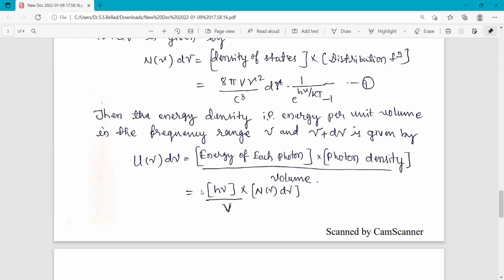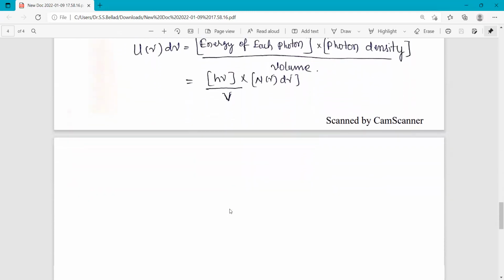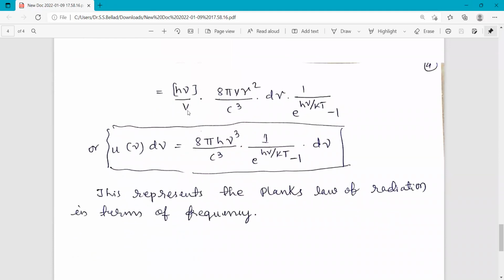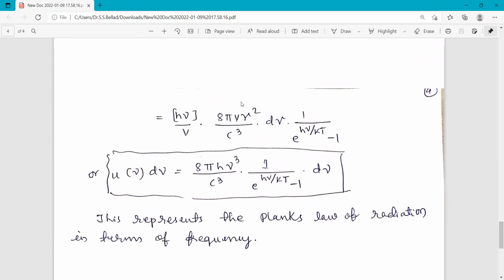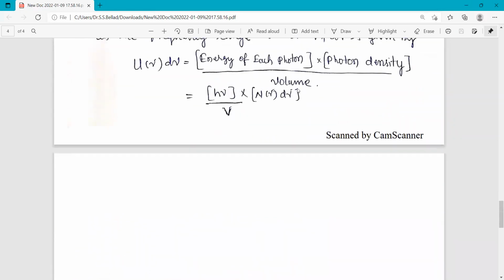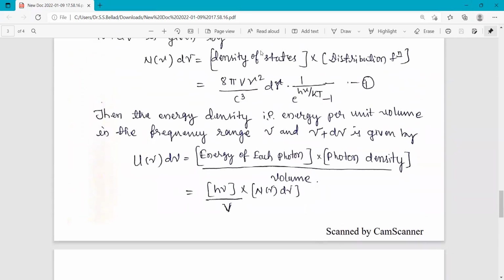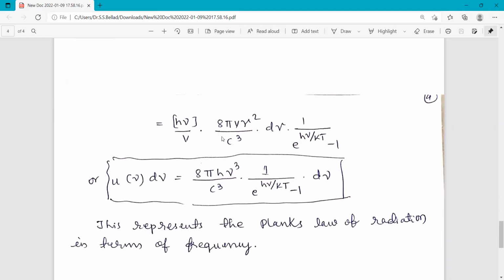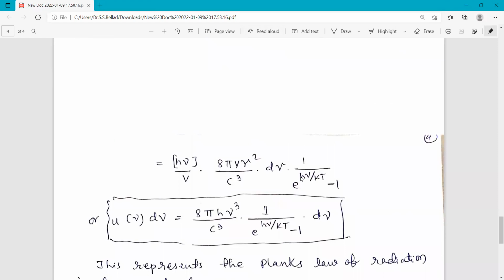So this is equal to the energy of each photon, which is h nu, and photon density as per equation 9, divided by volume V. Now this is h nu by V, and you substitute the value of n of nu d nu as per equation 9.